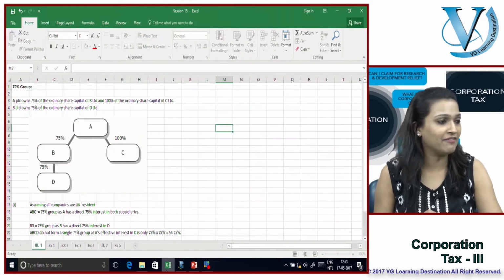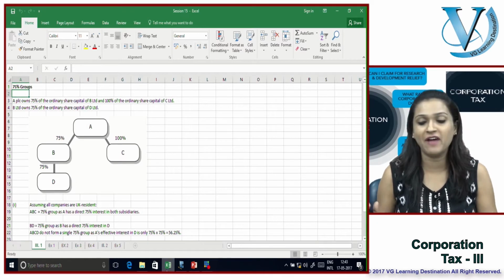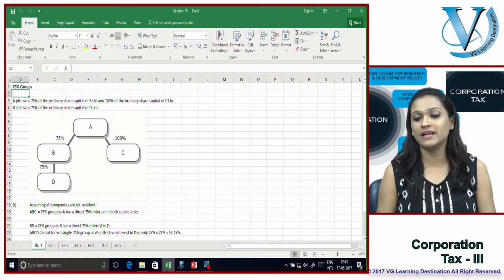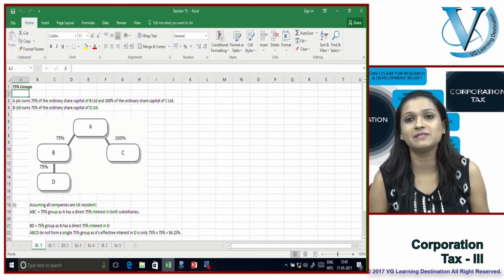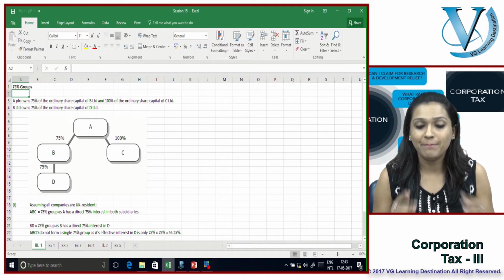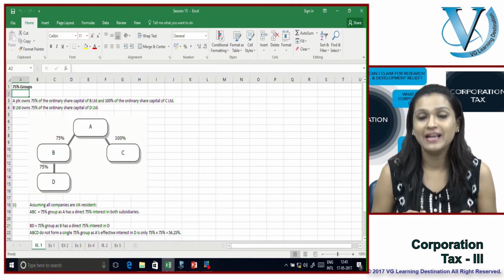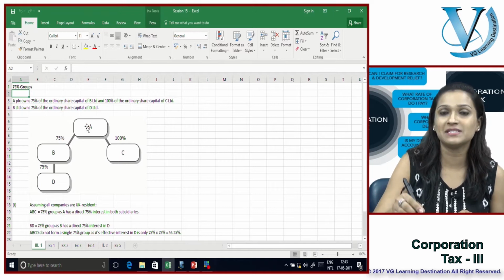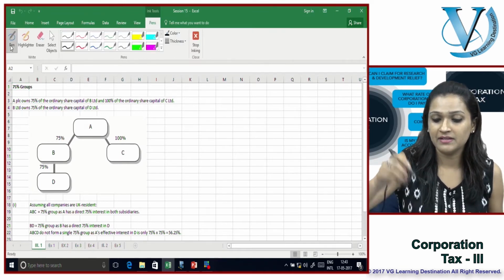Right, so what do we have here? A PLC owns 75% of the ordinary share capital of B Limited and 100% of the ordinary share capital of C Limited. B Limited owns 75% of the ordinary share capital of D Limited. So A owns B, and B in turn owns D Limited.